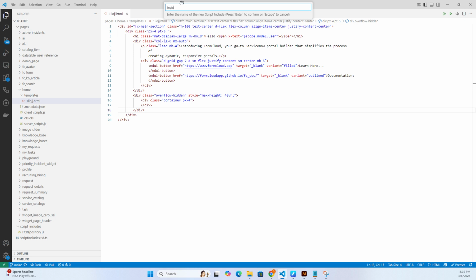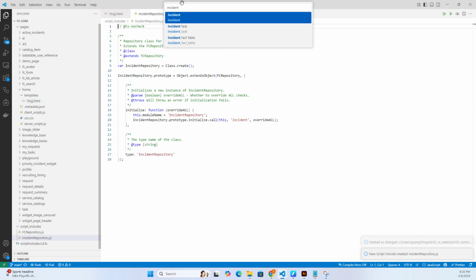In here, I can go ahead and put in the name of the script include. And then here we have two choices, whether it's a repository or a utility. I'm going to go ahead and select repository. Because it's an incident repository, I'm going to map that to the incident table.